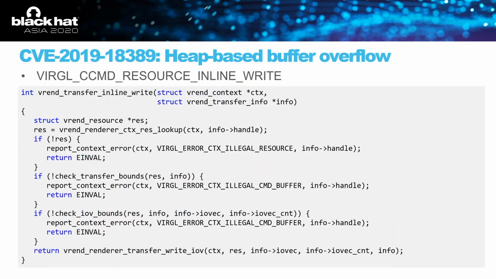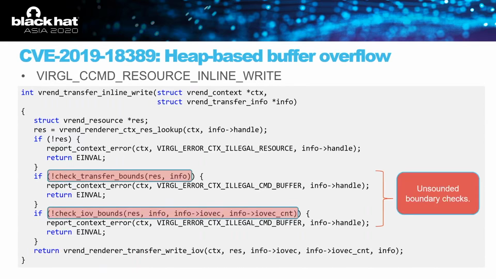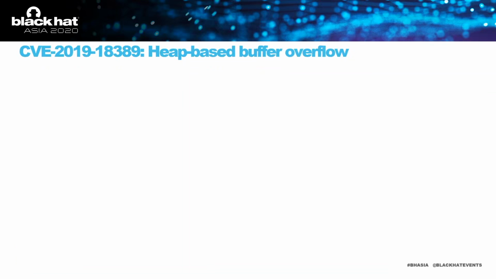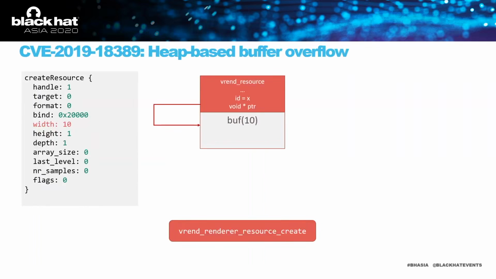And we have this resource inline write command. As its name suggests, we can write content to the resource buffer. It first looks up the target resource by its handle ID and performs boundary checks. If the checks pass, the content will be written into the resource buffer. However, the crash from the fuzzer tells us that these two boundary checks can be bypassed. To help you understand this bug, I will use some graphs. First, we send a create resource command, creating a buffer of size 10.